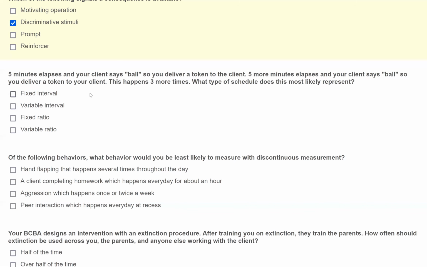We're not delivering reinforcement. It's all contingent on the response occurring after the 5 minutes elapses. So, put it all together, we have a fixed interval schedule. What type of schedule does this represent? A, fixed, not changing, interval, time.